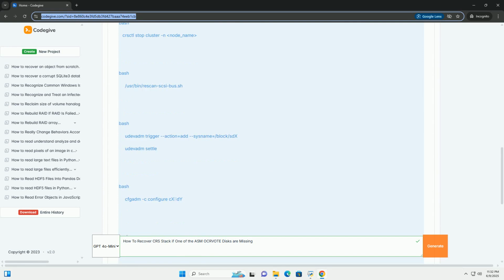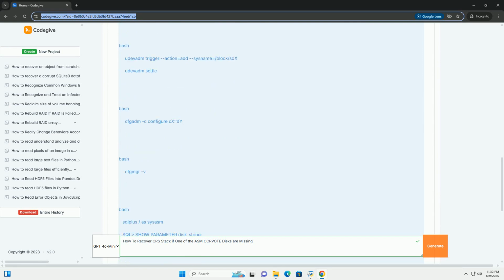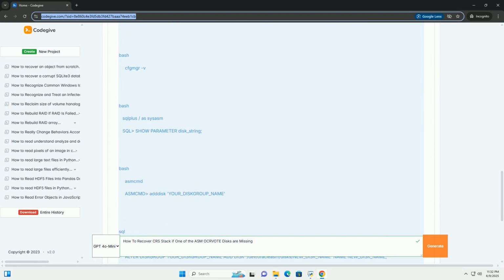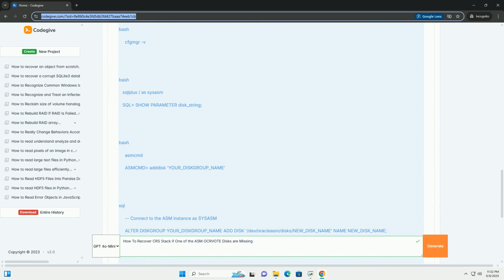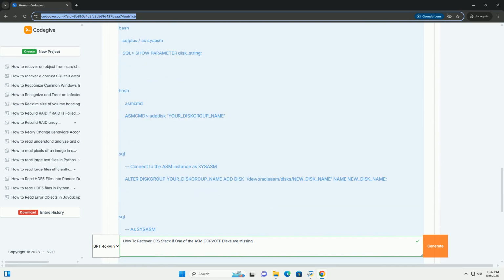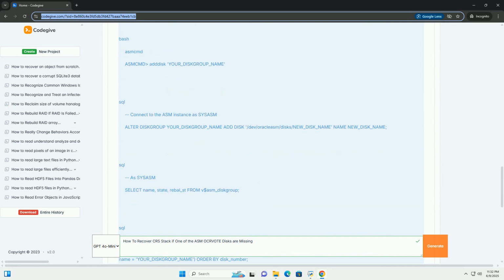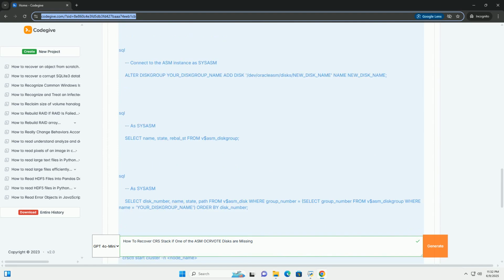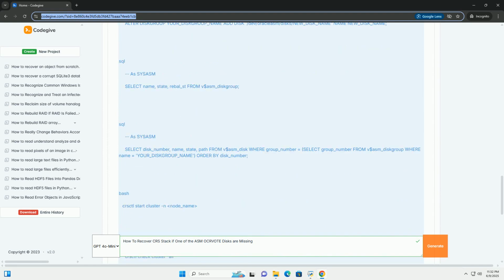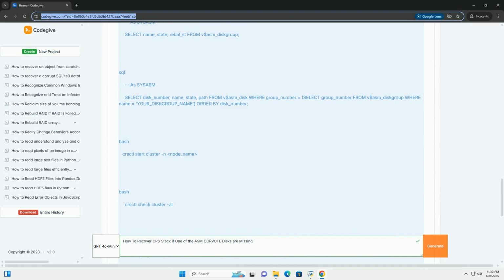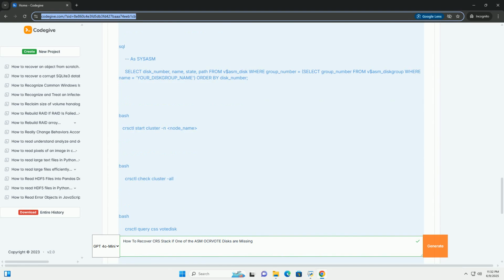Losing an OCRVOTE disk can lead to severe consequences, including cluster instability, resource unavailability, and potential downtime. This document covers the necessary steps for identifying the problem, diagnosing the extent of the damage, and implementing the appropriate recovery procedures. Understanding the importance of OCRVOTE disks.